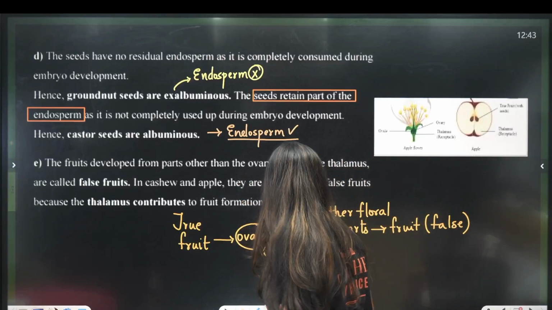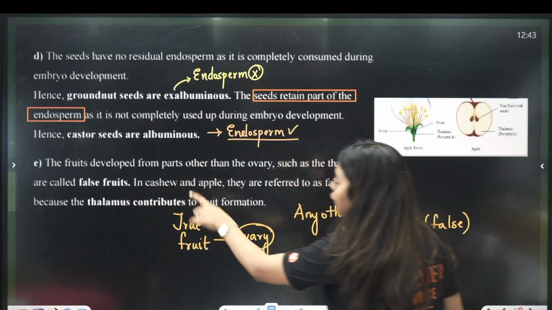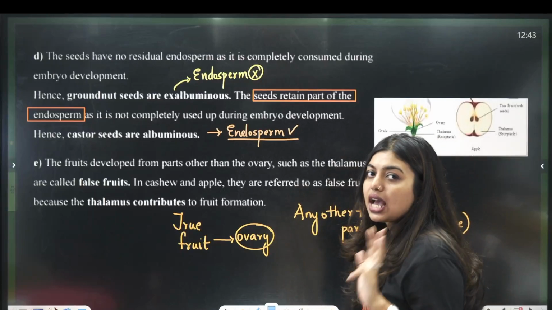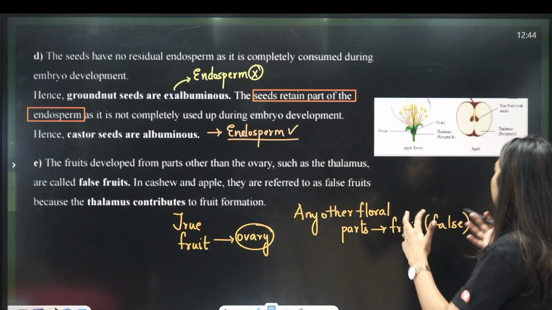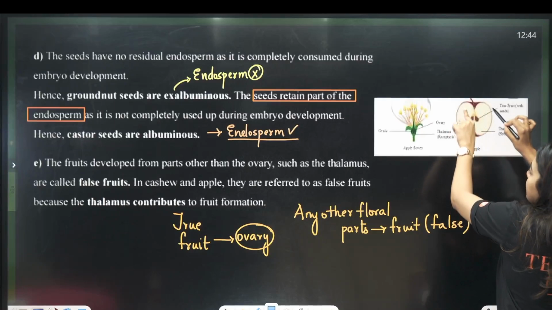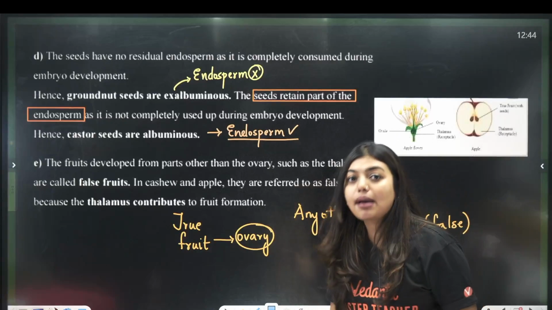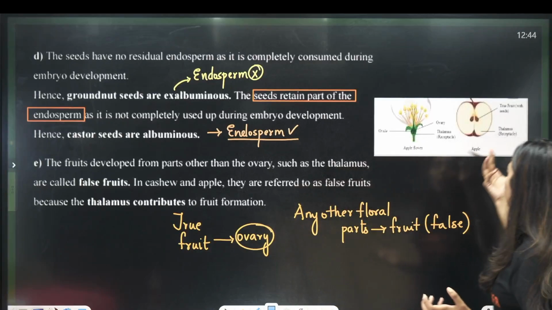So, look here, the question says that the fruit developing from parts other than the ovary, such as the thalamus, is called a false fruit. So, the apple that you are eating, this portion that we are eating, that is the thalamus. It is not the ovary that has formed into the fruit. It is the thalamus that has formed into the fruit, okay, thalamus or your receptacle.